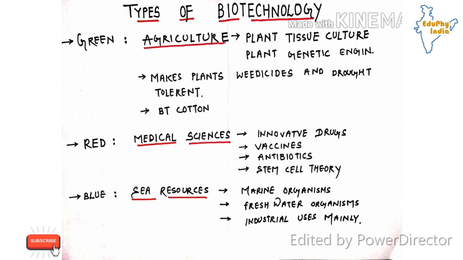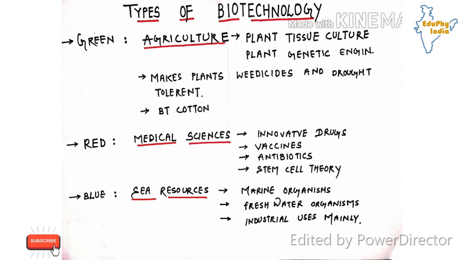In the same way, plant genetic engineering means the genes of the plants are manipulated and different types of machines are used, making plants weedicide and drought tolerant. So medicines and different types of chemicals are used which make the seeds resistant to weeds. Such weedicides make them drought tolerant also.